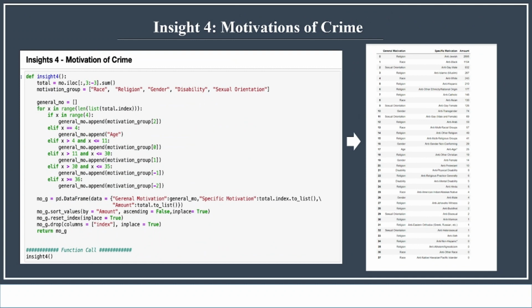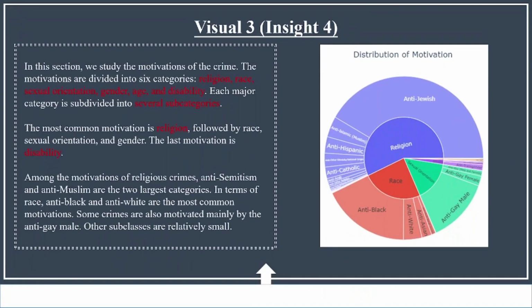Our insight four is talking about the motivation of the crime. In this case, we analyze the dataset of New York. We figure out that specific motivation is not really satisfying us, and we also wanted to analyze if the general motivation also can give us some idea. So we actually group them together, and this is a table that we generalize as well. And later we draw another graph for insight four.